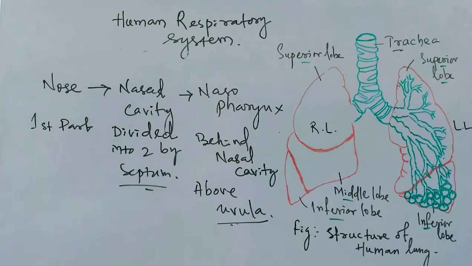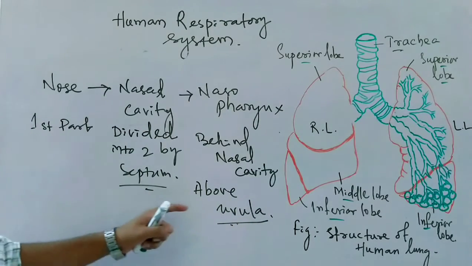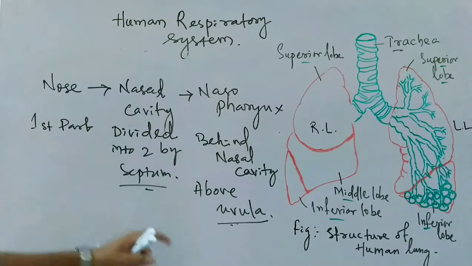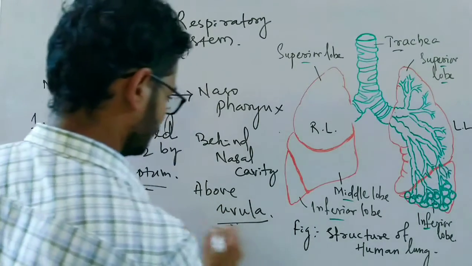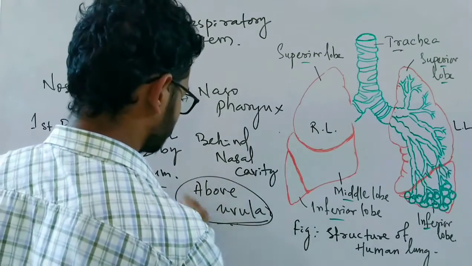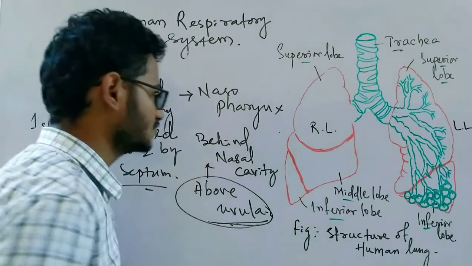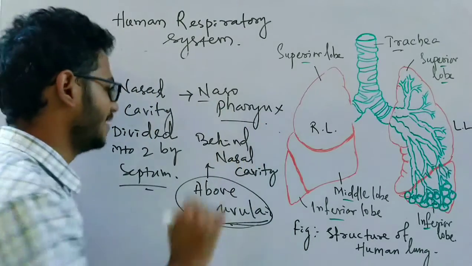So the region present above the uvula, or we can also say above the soft palate, is the nasopharynx.